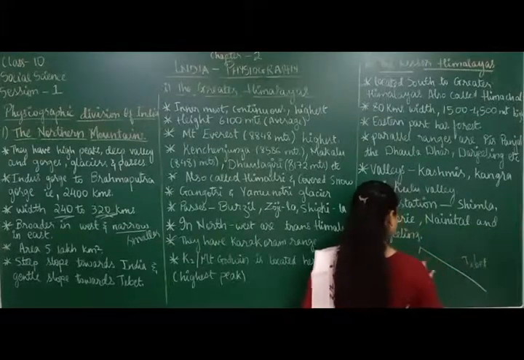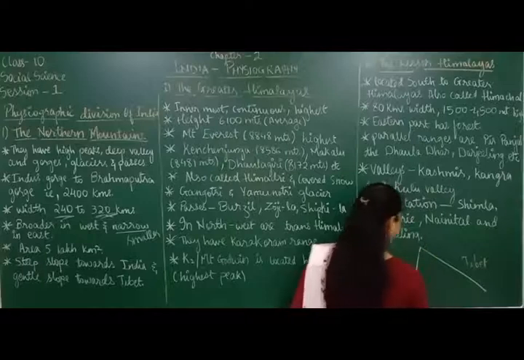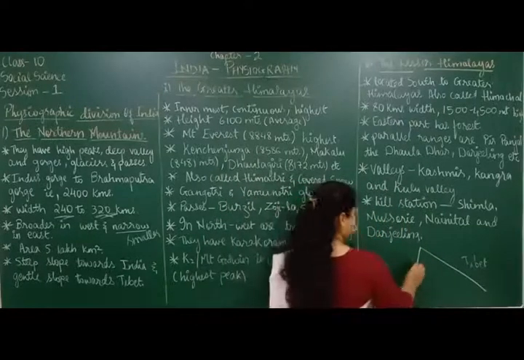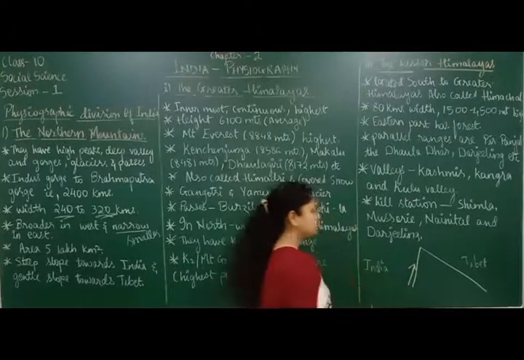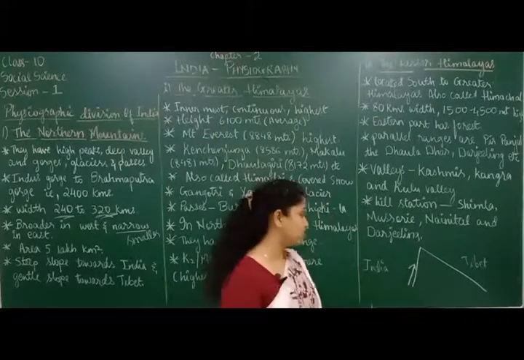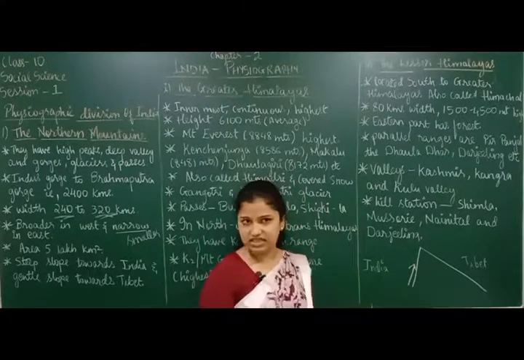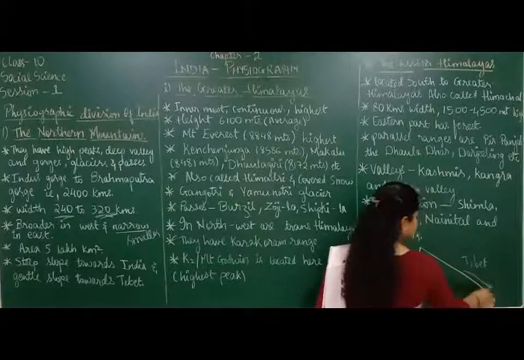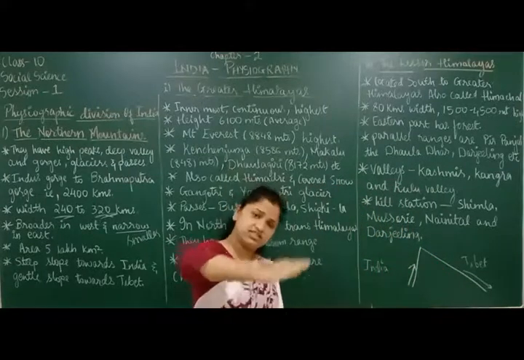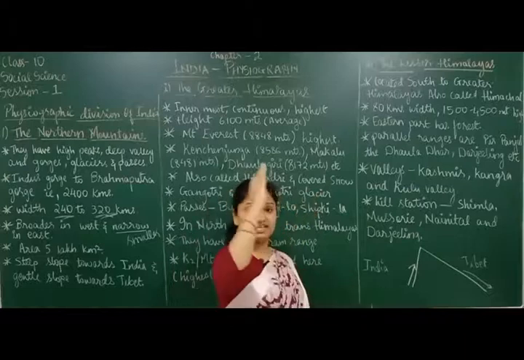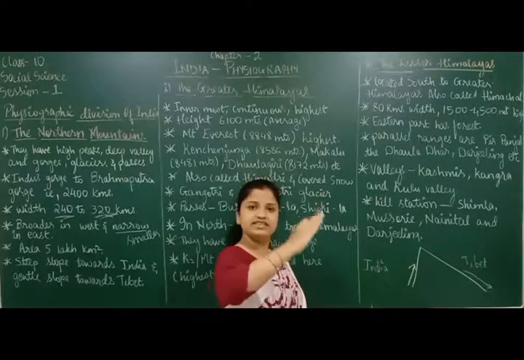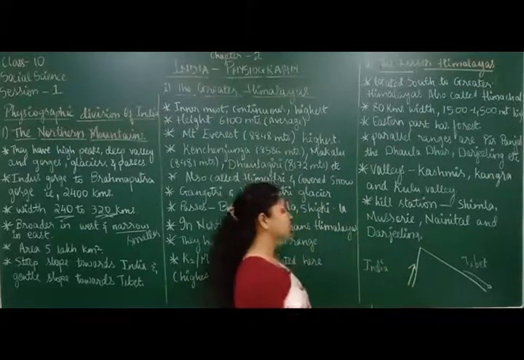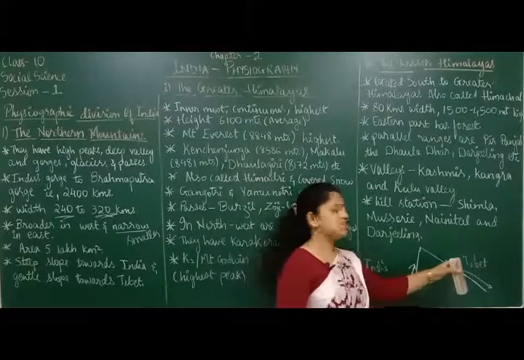Now see here, the mountain near India is steep. What do you mean by steep? The slope is very high. Straight slope. When the slope is straight, it is called steep. And here the slope is very slant, it's not very straight, right? Here near India it is like this. There near Tibet it is like this. So that is called less steep and this is called more steep. This is called steep slope, this is called gentle slope.